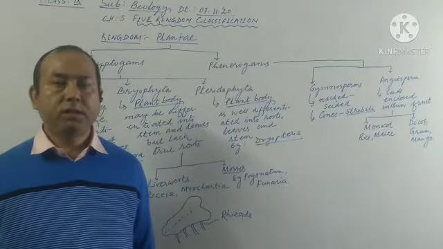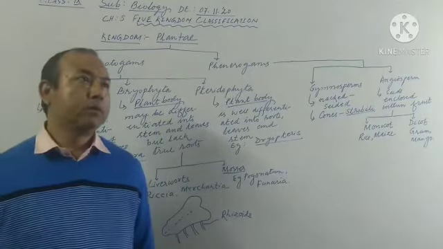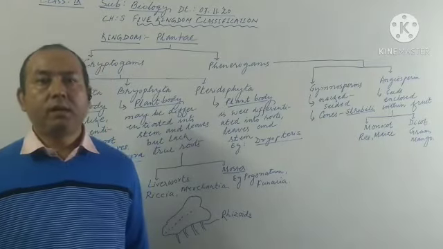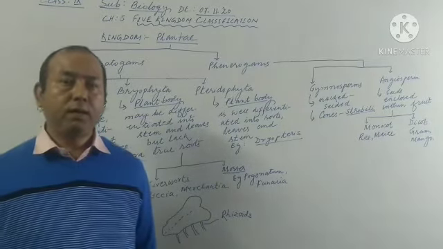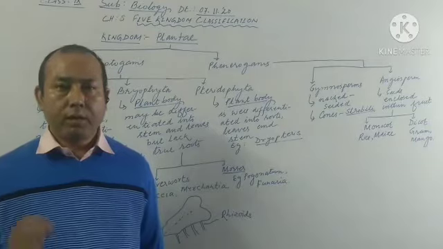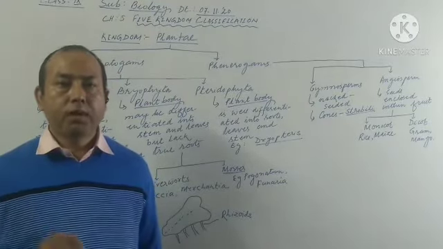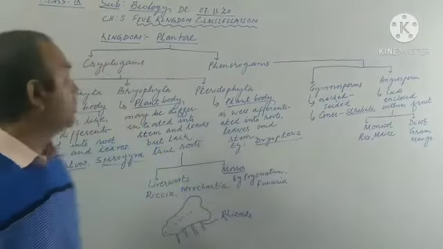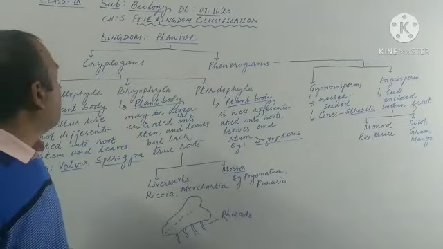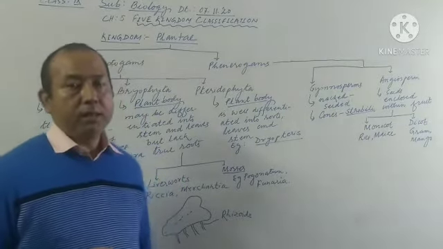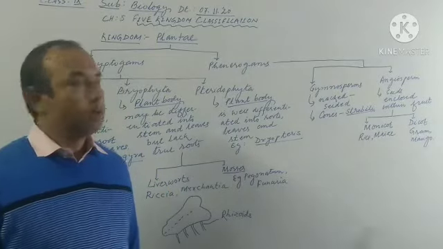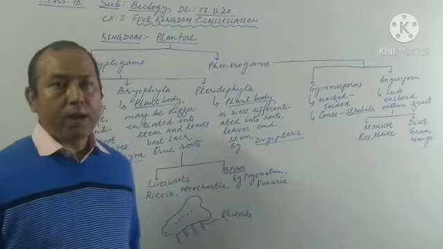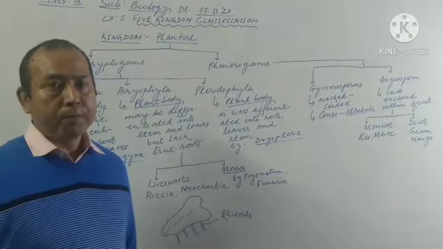We defined species, and we also learned about the criteria that must be fulfilled by living organisms to be categorized under the same species. Now today we will be learning about the Plantae, which is one of the kingdoms among the five kingdom classification.